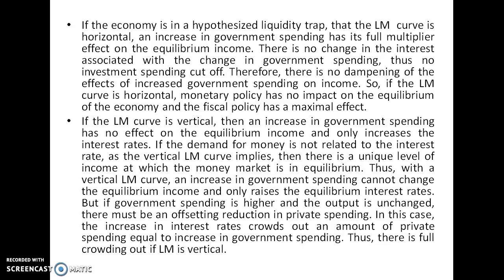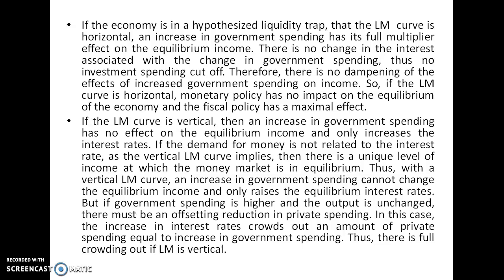So, if the LM curve is horizontal, monetary policy has no impact on the equilibrium of the economy, and fiscal policy has the maximal effect. If the LM curve is vertical, then the increase in government spending has no effect on the equilibrium income and only increases the interest rate. If the demand for money is not related to the interest rate, as the vertical LM curve implies, then there is a unique level of income at which the money market is in equilibrium.